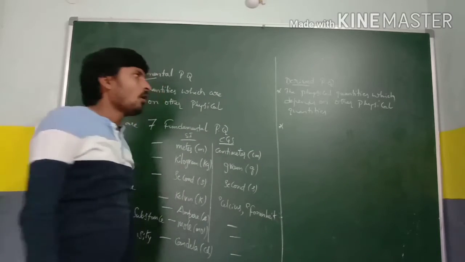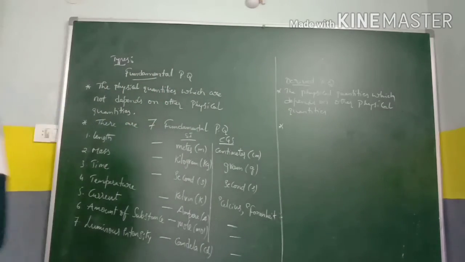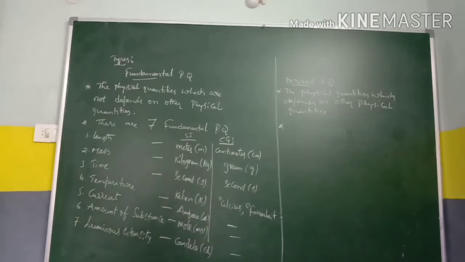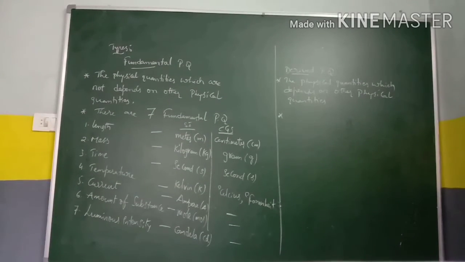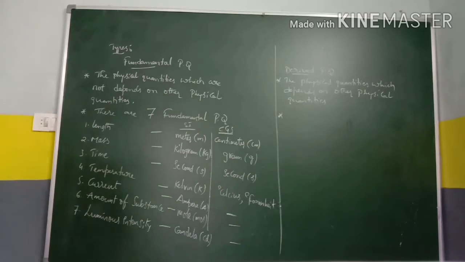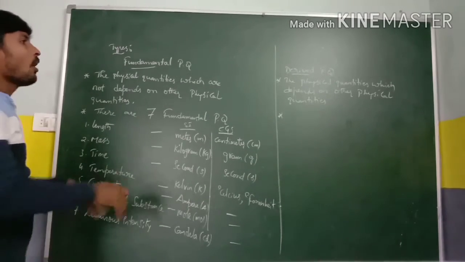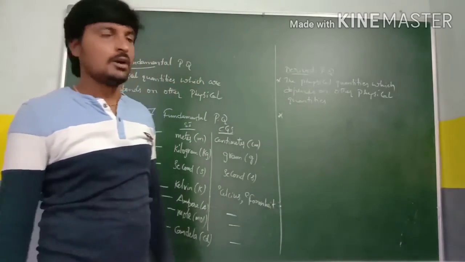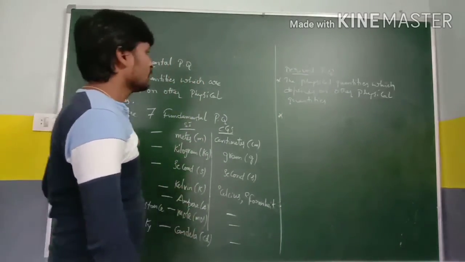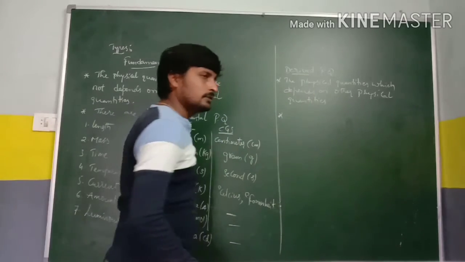Which depends on other physical quantities are nothing but derived physical quantities. So remember, these derived physical quantities are unlimited. So many derived physical quantities are there. These physical quantities depend on other physical quantities. So here I am giving the examples for derived physical quantities.